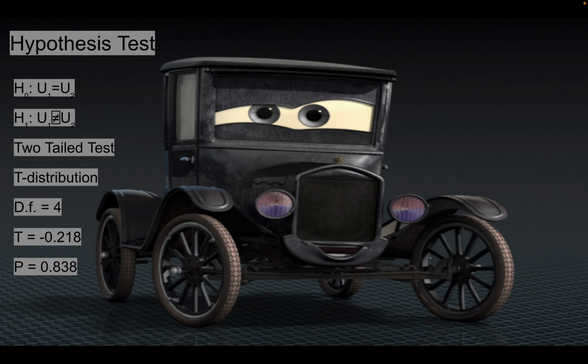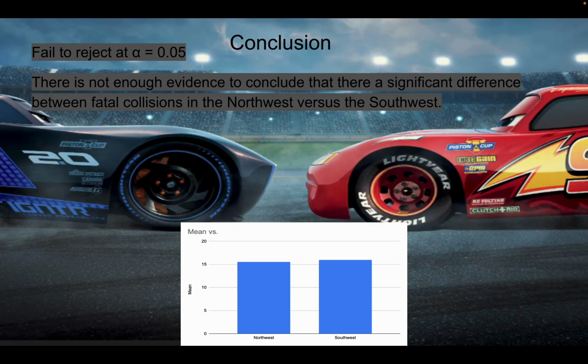Because I said mu1 is not equal to mu2, we're going to be doing a two-tailed test, so that would mean I'm using a t-distribution, and for that my degrees of freedom are going to be 4. My test value is negative 0.218, and my corresponding p-value is 0.838. So according to these statistics, I'm going to fail to reject the null hypothesis at an alpha value of 0.05.